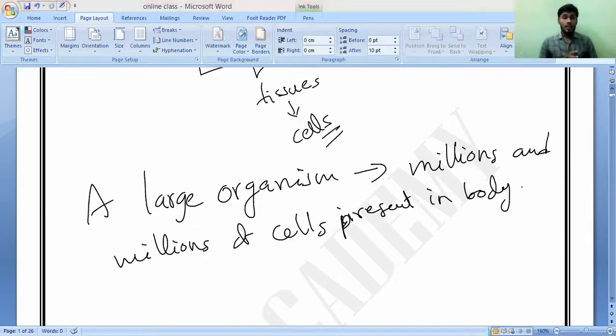So in order for the organism to maintain its life and survive, all cells should be alive, not only a few cells. To maintain its life and survive on this earth, all the cells must be supplied with essential substances, for example food, oxygen, and water. Or if only some cells are supplied, is it enough for us to survive?